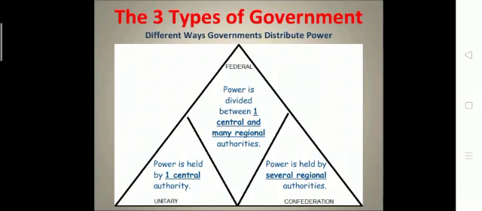In this lesson we will study federalism: what is federalism, how many kinds of federations there are, how it works, and how India is a federalist nation. All these things we have to study.